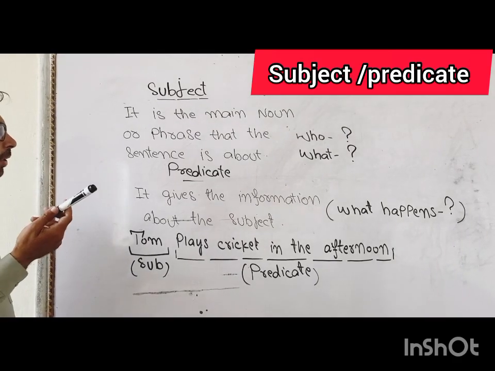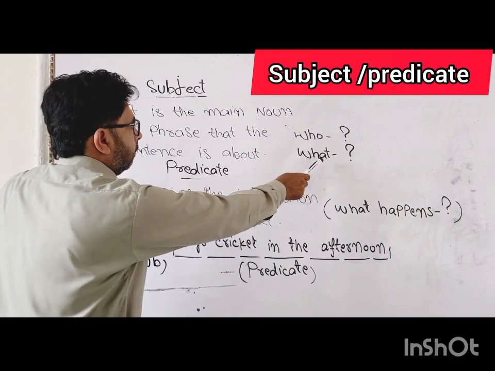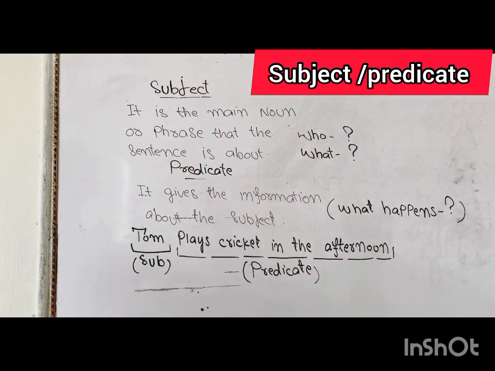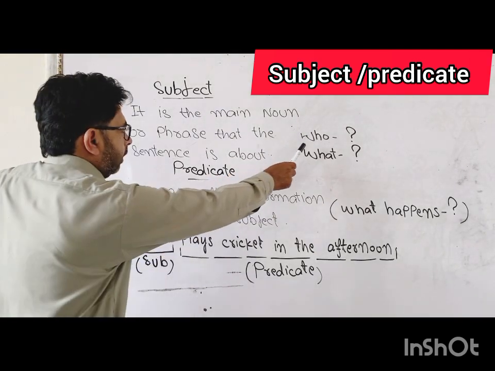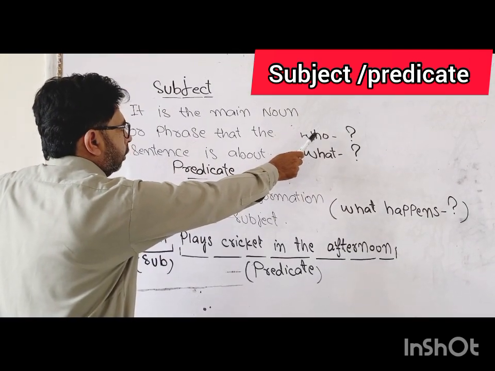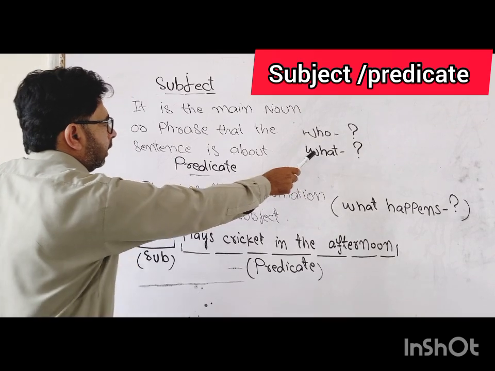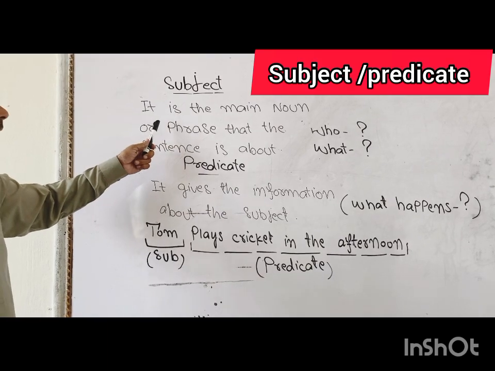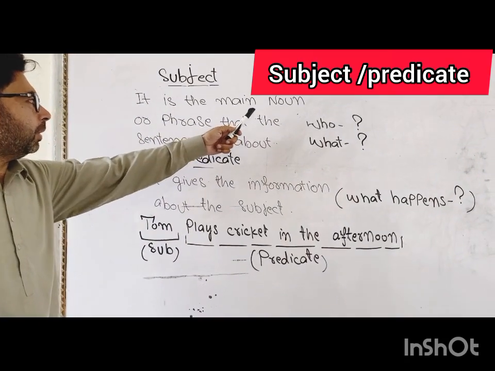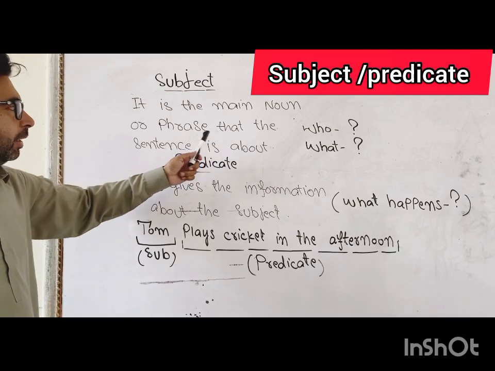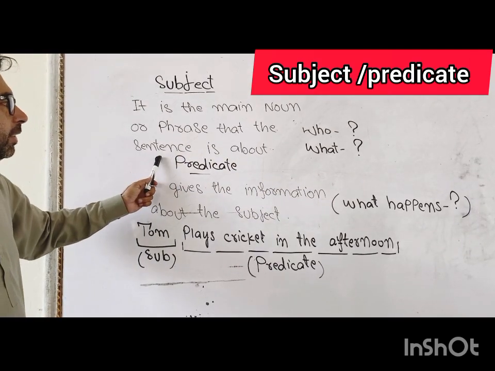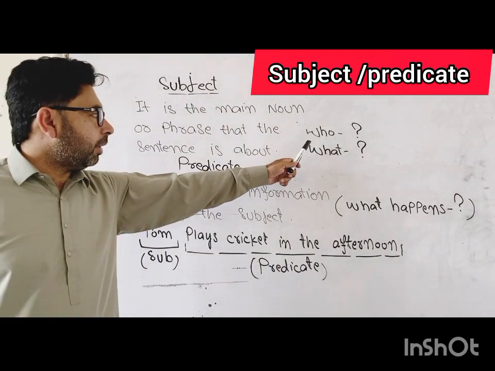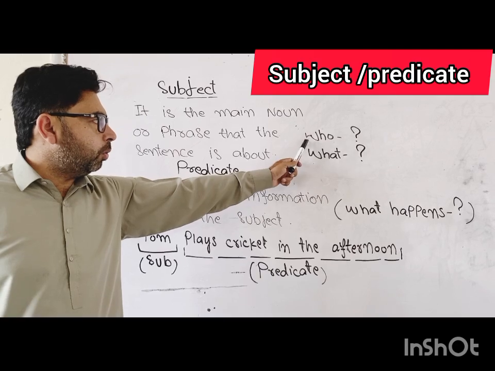It often gives the answer of who is or what is, who was or what was. The subject always or often gives the answer of these questions. Now read this. It is the main noun or phrase that the sentence is about, and it gives the answer of the questions like who or what.